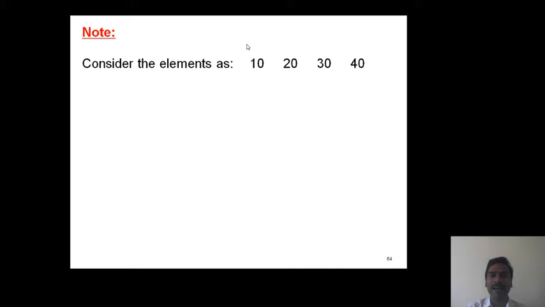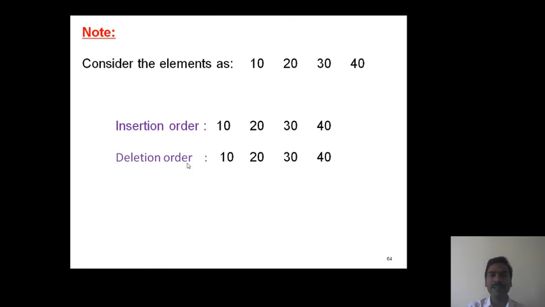When these elements are inserted into a queue, the insertion order is 10, 20, 30, 40. So 10 is the first inserted element, then 20, then 30, then 40. Now these elements are deleted from the queue. The deletion order is 10, 20, 30, 40.